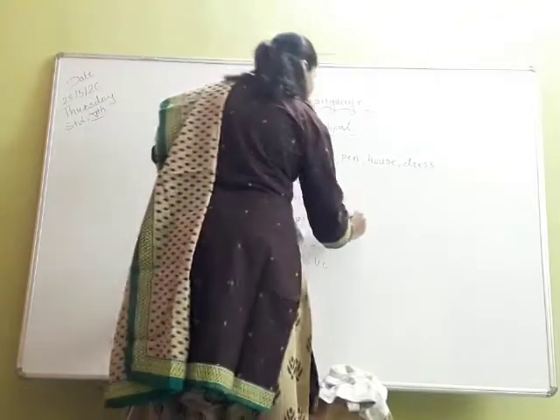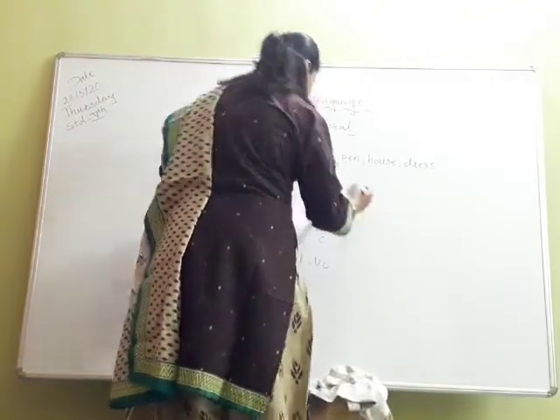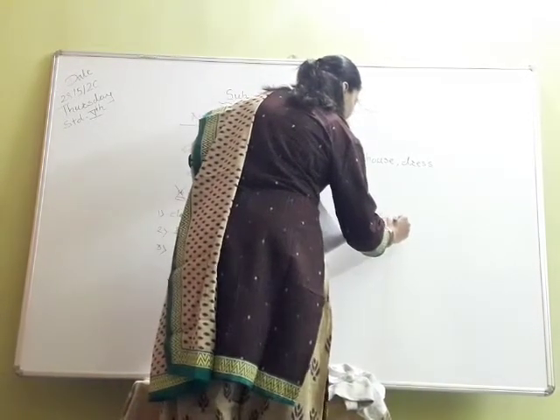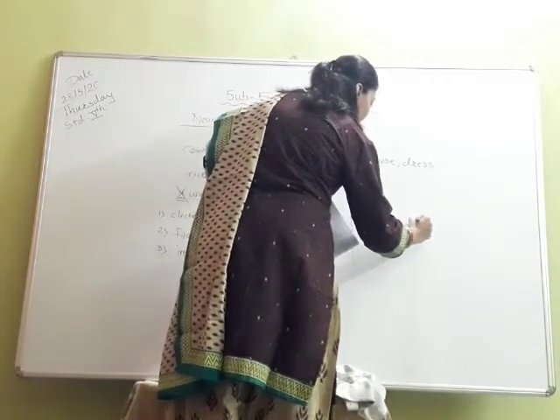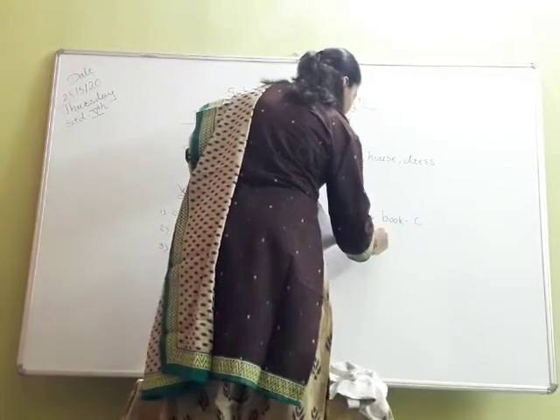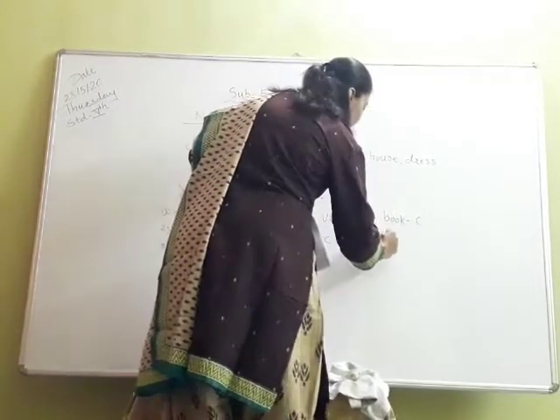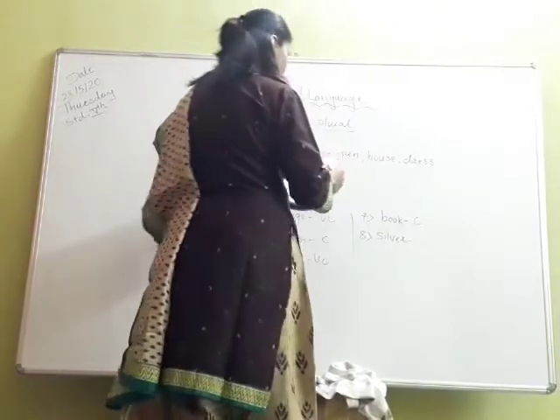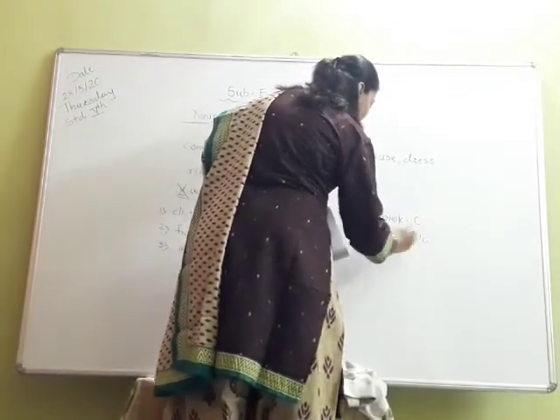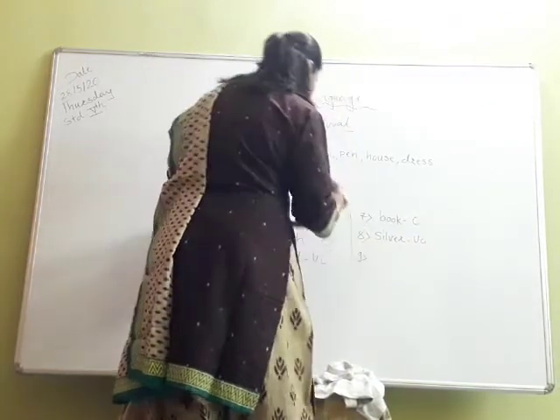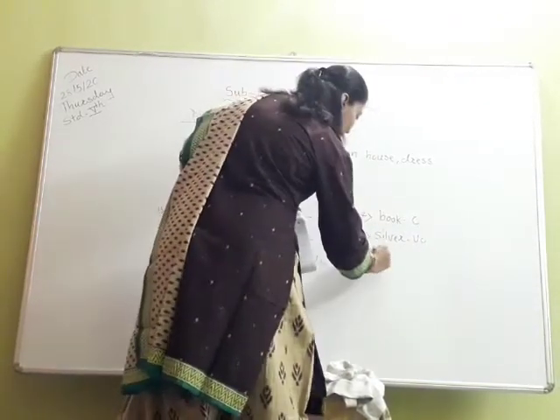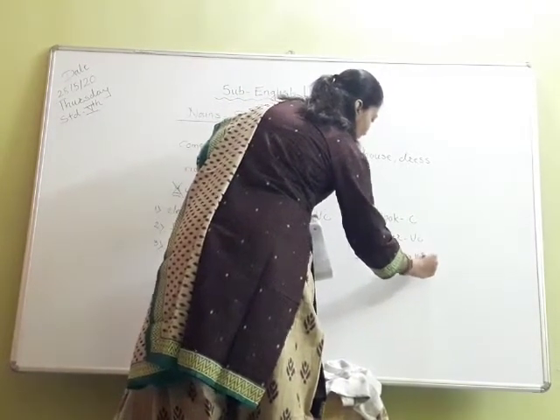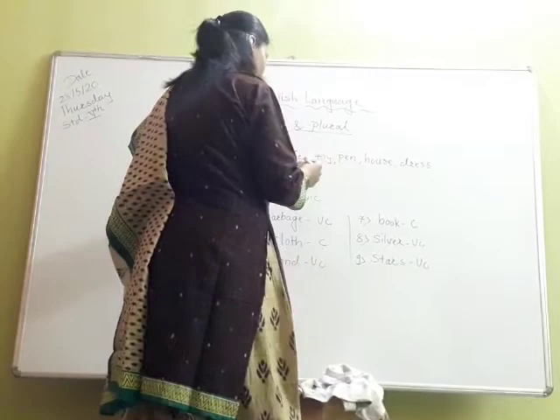Then next one is book. That is countable, we can count the books. Silver is uncountable. Then ninth one is stars. Can we count the stars? No. Stars are uncountable. So we will write there UC.